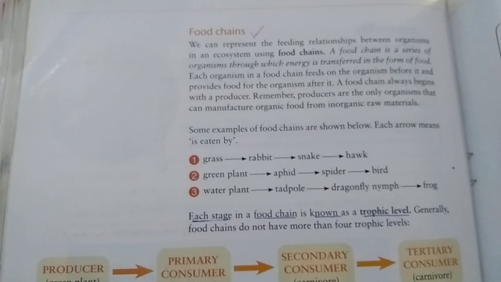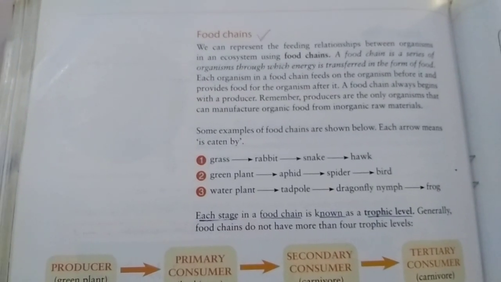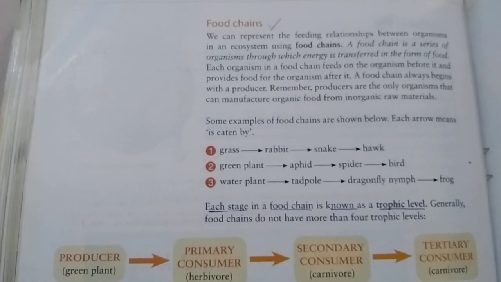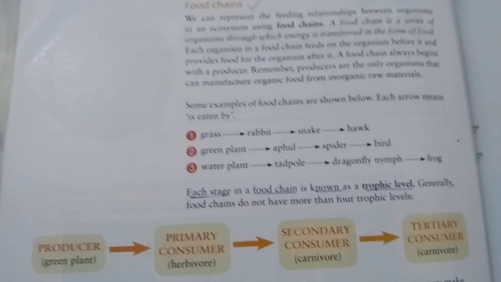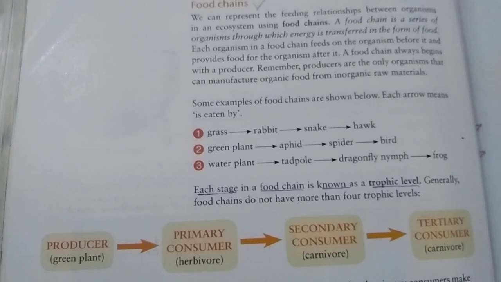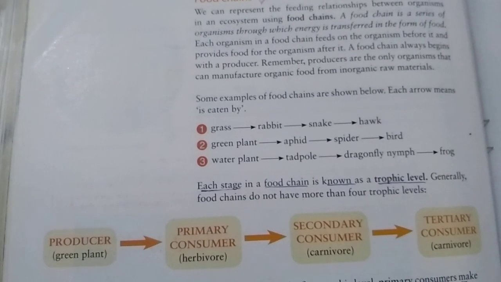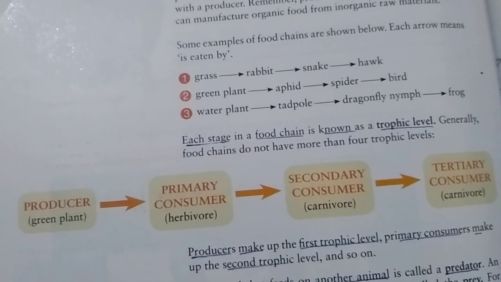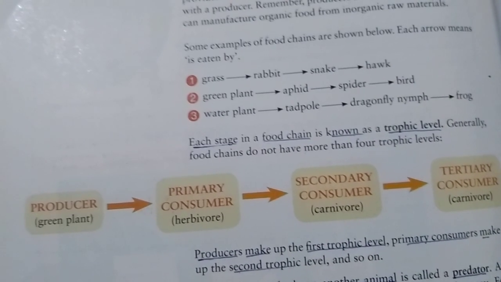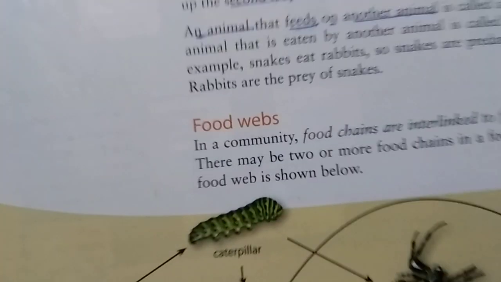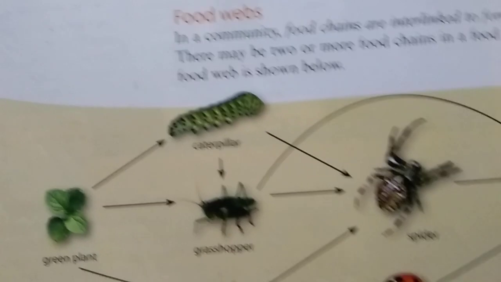A food chain is a series of systems where food is eaten and being eaten by other animals. Then we see that the grass is eaten by rabbit, rabbit is eaten by snake, snake is eaten by hawk. Then we discuss about the producers, primary consumers, secondary consumers, tertiary consumers. Then we discuss about the food web.